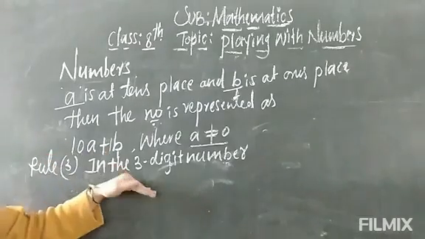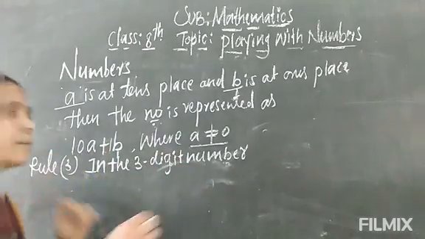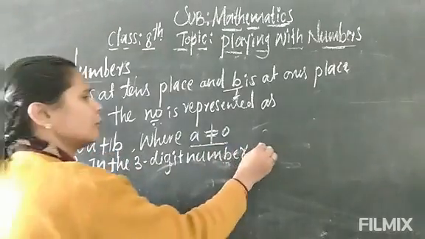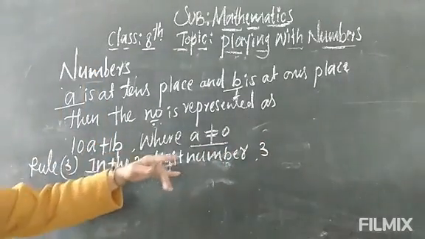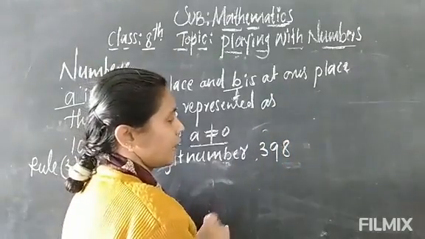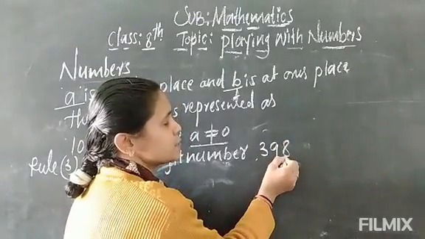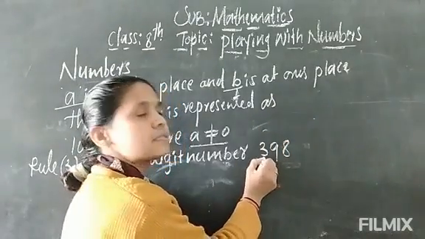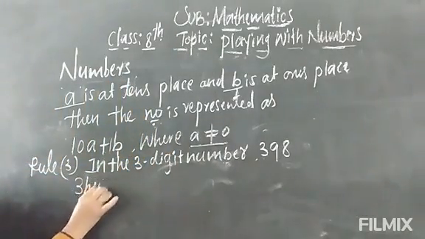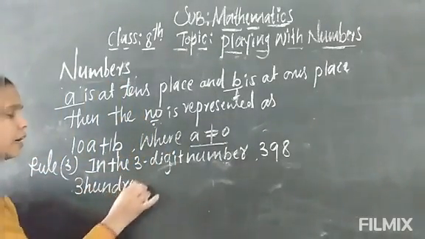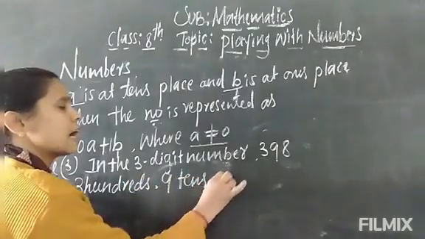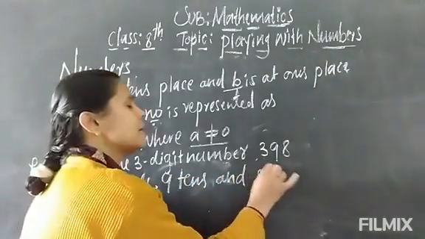Like we see in a 3-digit number, the place value, any number you take, children. Suppose I take the 3-digit number 398. 8 is in the ones place, 9 is in the tens place, and 3 is in the hundreds place. So there are 3 hundreds, 9 tens, and 8 ones.